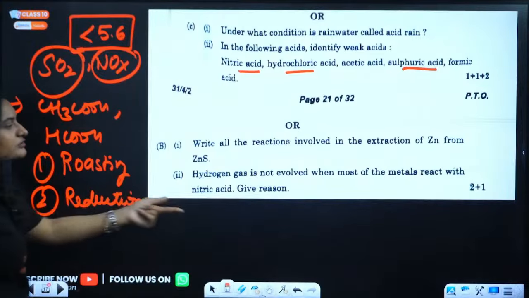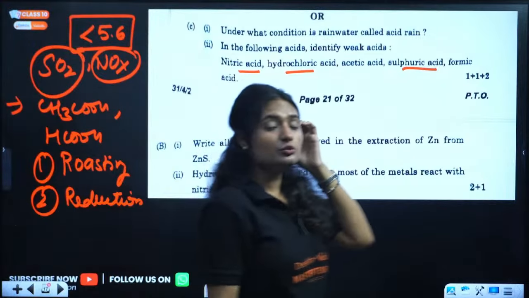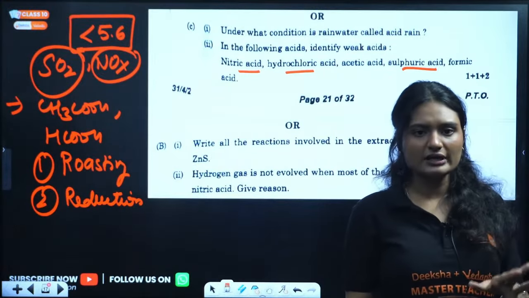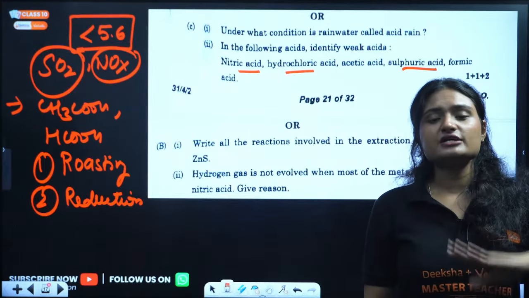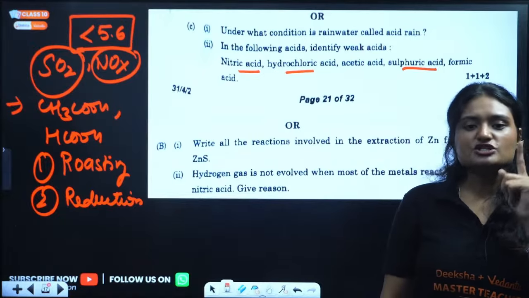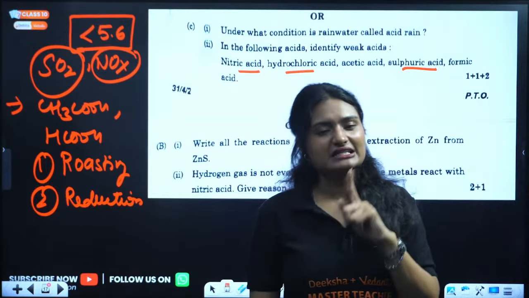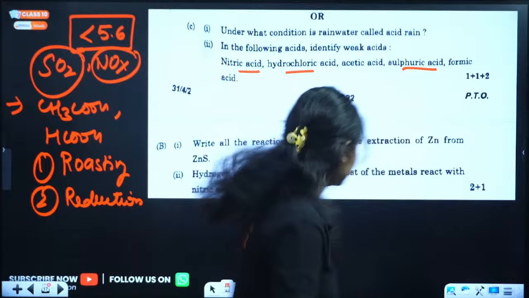Hydrogen gas is not evolved when you treat most metals with nitric acid. Why? Because nitric acid, being a strong oxidizing agent, oxidizes hydrogen to water. Okay, only in case of magnesium and manganese we will get the hydrogen gas.